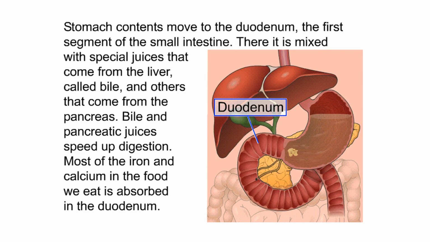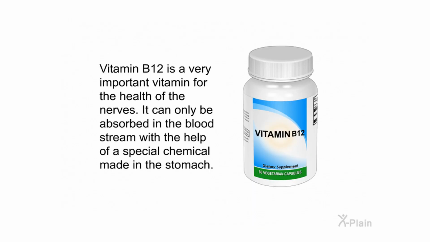Stomach contents move to the duodenum, the first segment of the small intestine. There it is mixed with special juices that come from the liver, called bile, and others that come from the pancreas. Bile and pancreatic juice speed up digestion. Most of the iron and calcium in the food we eat is absorbed in the duodenum. Vitamin B12 is a very important vitamin for the health of the nerves. It can only be absorbed in the bloodstream with the help of a special chemical made in the stomach.